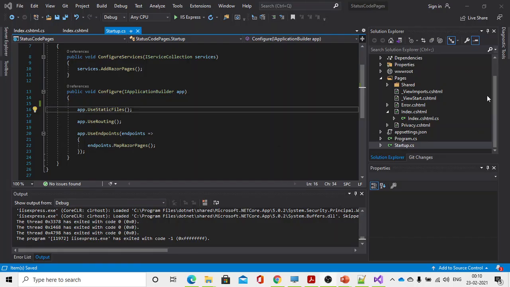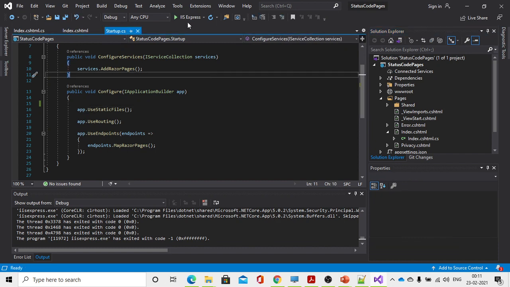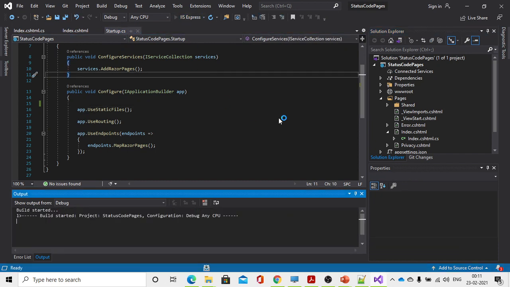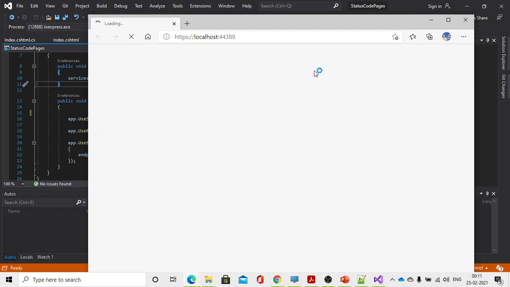See, I have opened another solution regarding the status code middleware. Now we don't have any status code middleware. Now I'm running the application. I'm not using any middleware related to status code pages. So now the application is running.